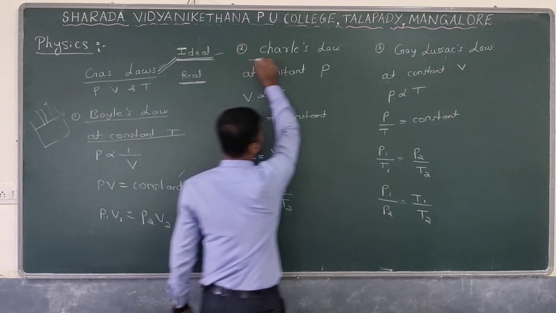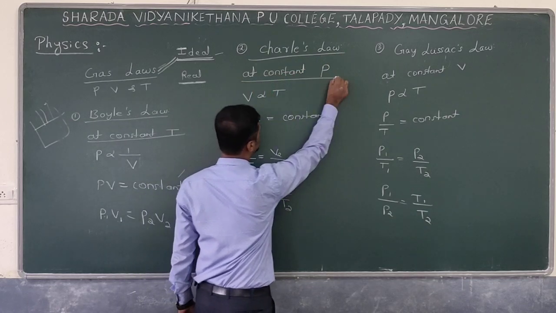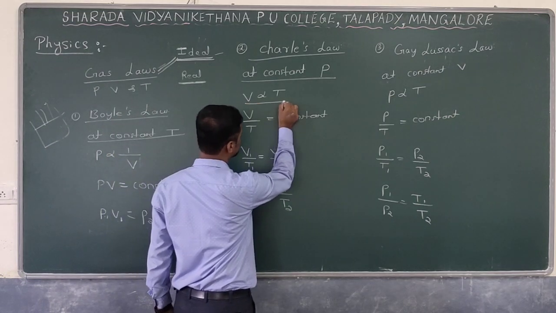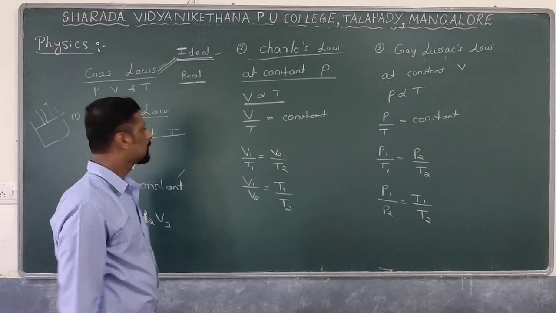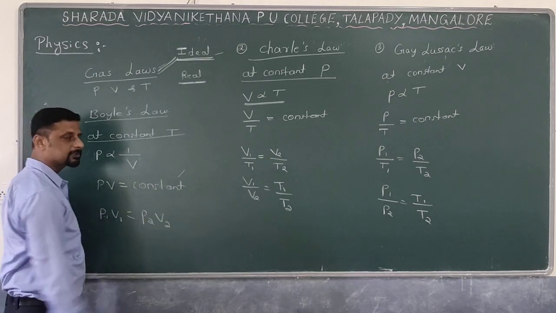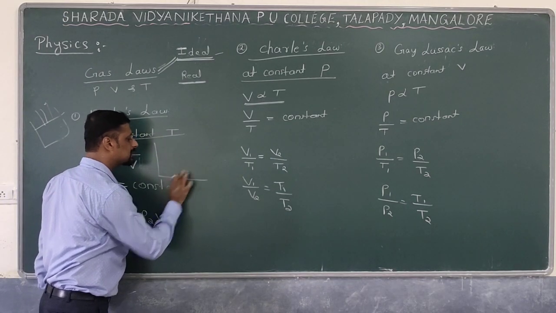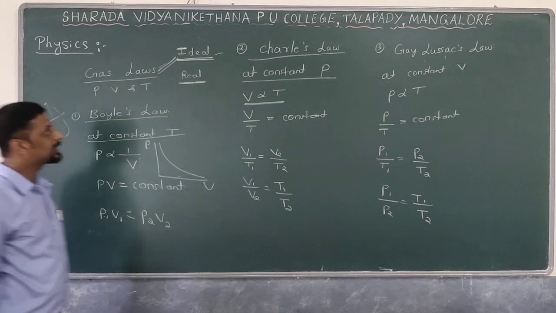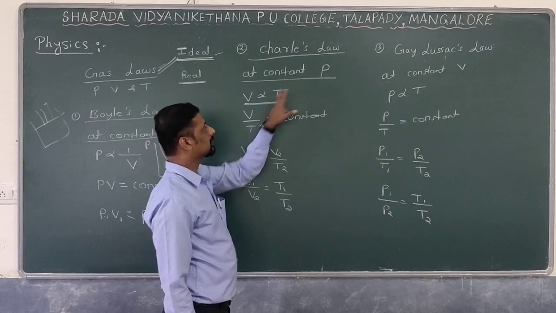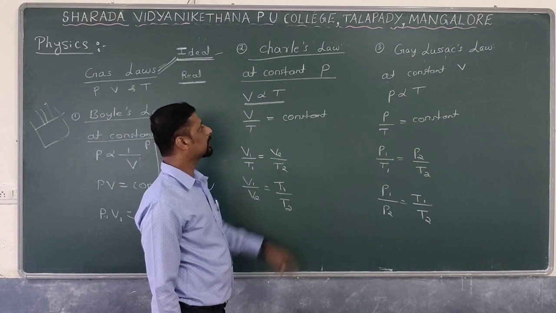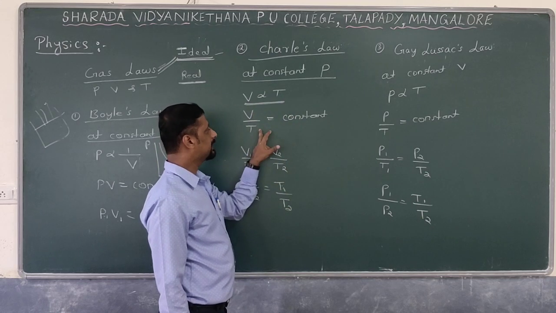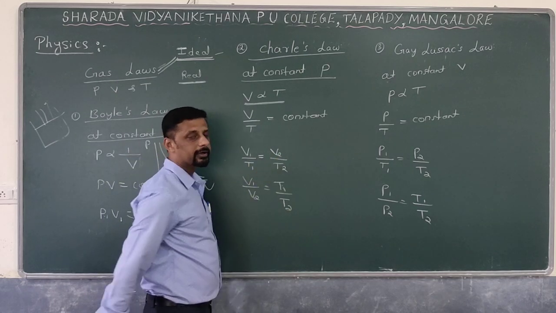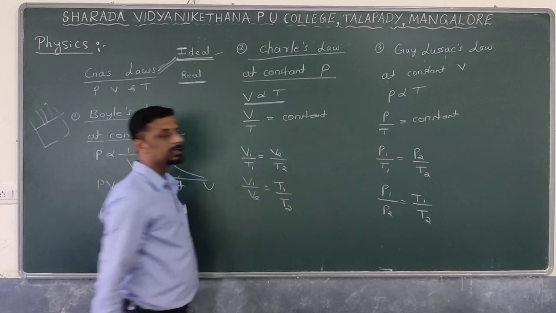Next, Charles law. Charles law states that when the pressure is kept constant, the volume of a given mass of a gas is directly proportional to temperature. So here, how can I represent this one in terms of graph? Graphically, we can represent Boyle's law as follows: as the volume increases, what about the pressure? Pressure decreases. So in case of Charles law, at constant pressure, volume occupied by the gas is directly proportional to temperature, or the V by T ratio is always equal to a constant, or you can write V1 by T1 is equal to V2 by T2 for two different gases, and V1 by V2 is equal to T1 by T2.